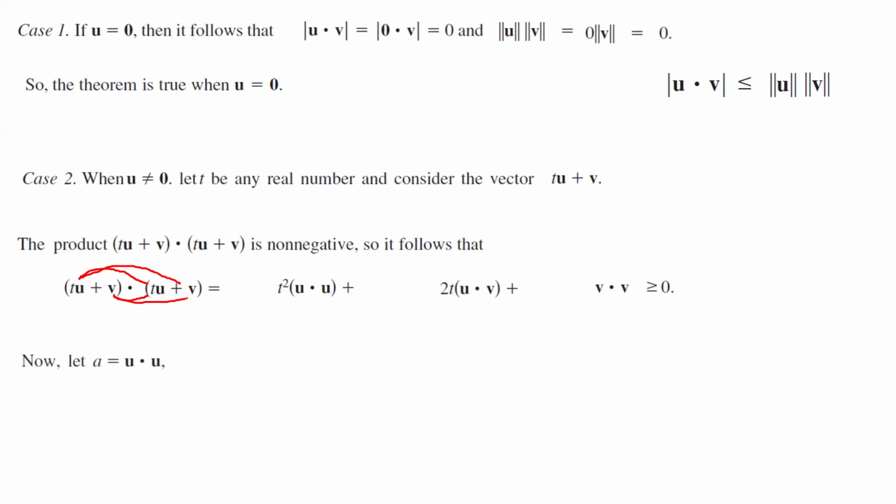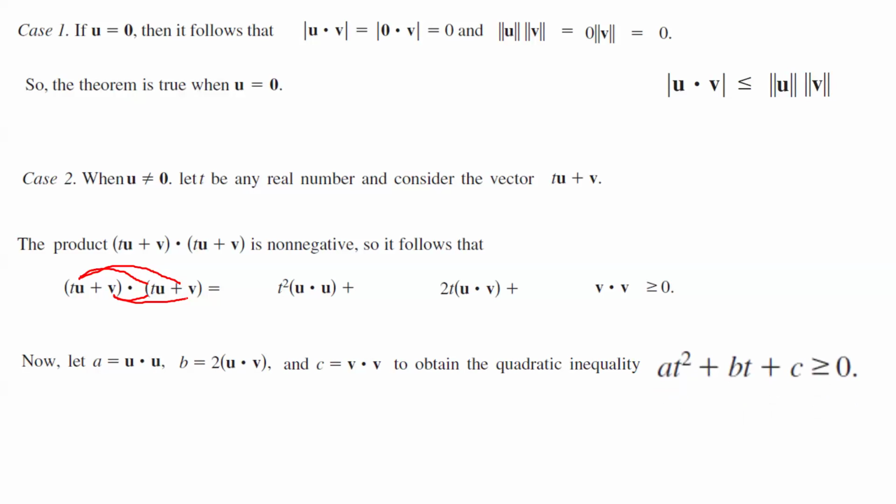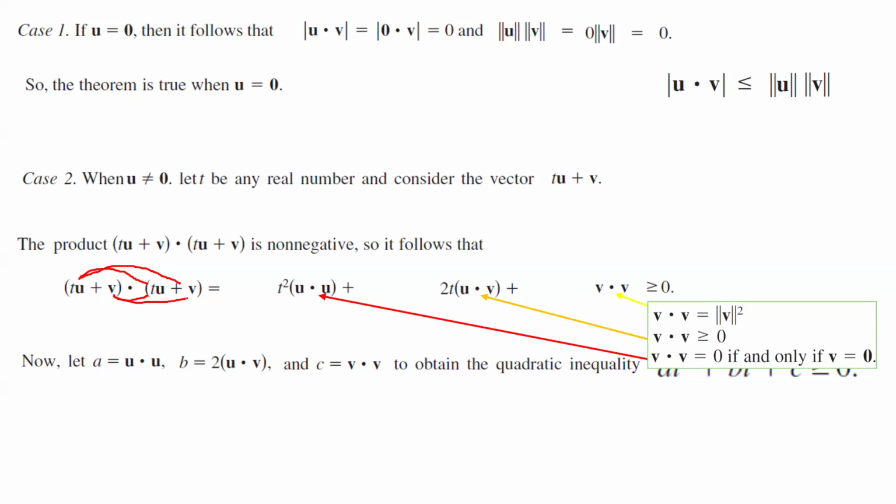These are from the properties that you learned for the dot product. Now for simplicity, I'm going to call u dot u a. I'm going to call 2 times u dot v b, and I'm going to label v dot v c. In a bit, you're going to see why I'm doing this. You can form a quadratic inequality: a t squared plus b t plus c is greater than or equal to 0, where a is u dot u, b is 2 u dot v, and c is v dot v.